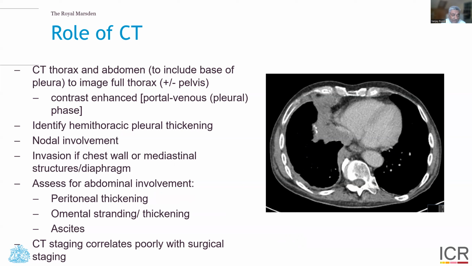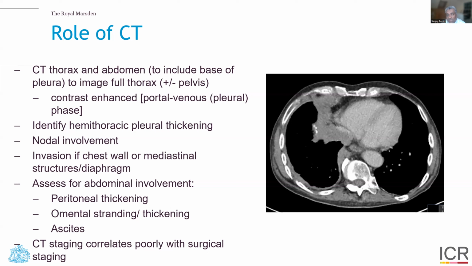We should be able to identify the pleural thickening occurring within one hemithorax and ideally see whether any of the local regional nodes are involved, see and assess if there is invasion of the chest wall or the mediastinal structures or the diaphragm. Asbestos particularly likes to go to the inferior surfaces around the diaphragm, and these are where we often see large plaques of mesothelioma developing. We need to check the abdomen for involvement, particularly peritoneal thickening, omental stranding, omental thickening, and indeed the presence of ascites.